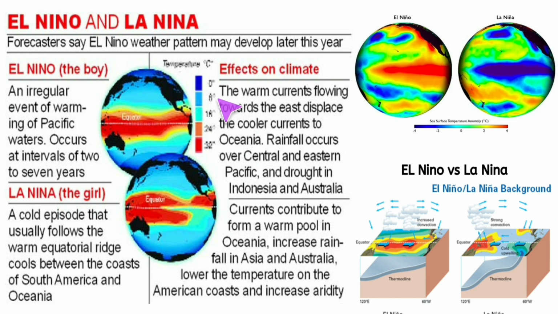The effects on climate. Due to El Niño, the warm currents flowing towards the east displace the cooler currents to Oceania. Rainfall occurs over central and eastern Pacific and drought in Indonesia and Australia. The effect of La Nina is that the currents contribute to form a warm pool in Oceania. Increased rainfall in Asia and Australia, lower temperature on the American coast and increased aridity.